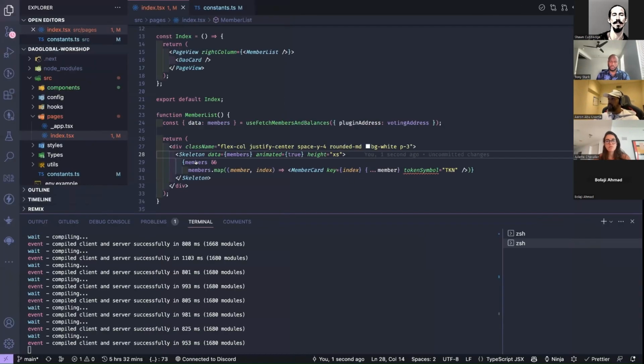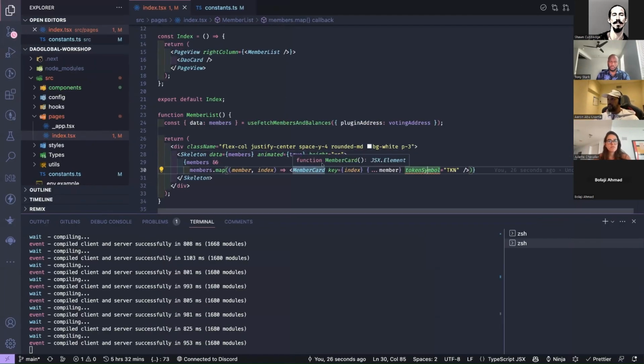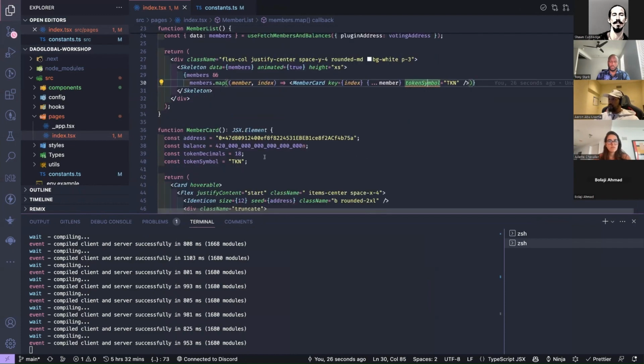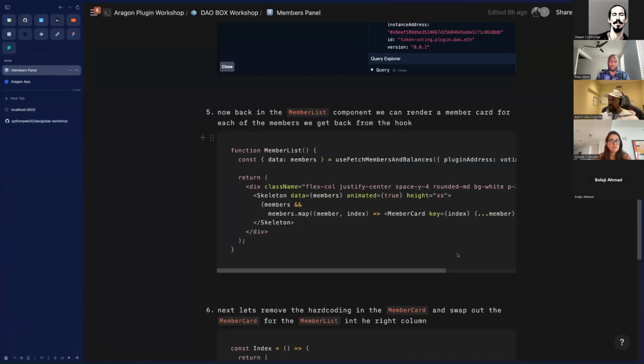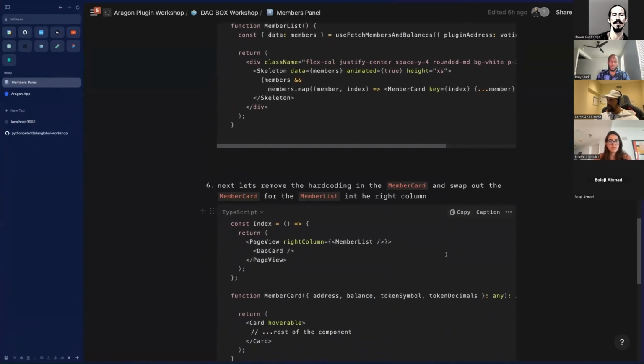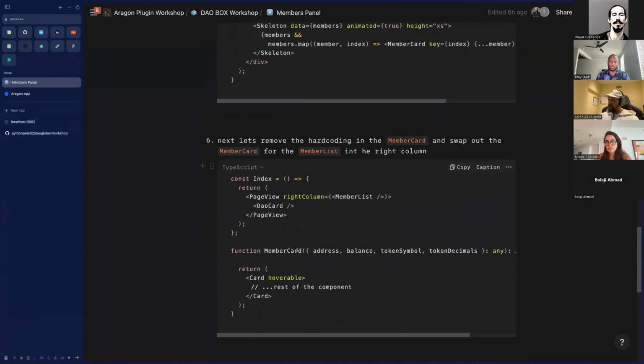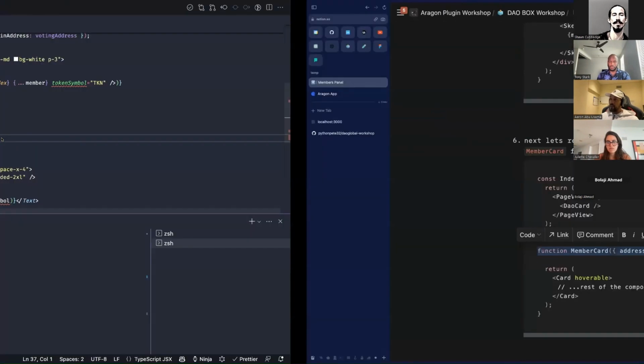So let's update this. Of course, we're passing in things that it doesn't have at the moment. So if we just remove all of this hard coding, and in fact, let me go back to our Notion document and copy and paste the code in from here. All right, so I'm just going to copy the top of that actually.